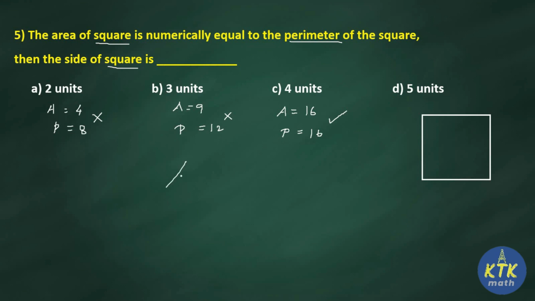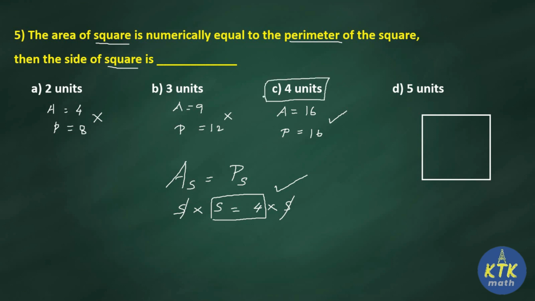Now the formula: area of square is equal to perimeter of square. So this is what they gave. Area of square is S into S, perimeter of square is 4 into S. That is in terms of formula we are going to do. Now you can cancel S on both sides. Now what are you getting? Side equal to 4. So when side equals 4, the area as well as perimeter of a square will be equal in numerical terms. Okay, so the answer is option C, 4 units.